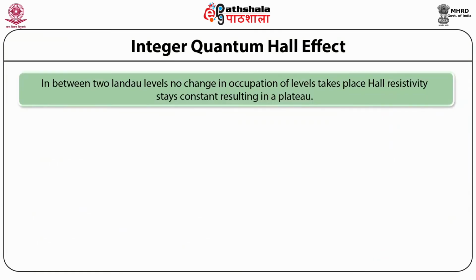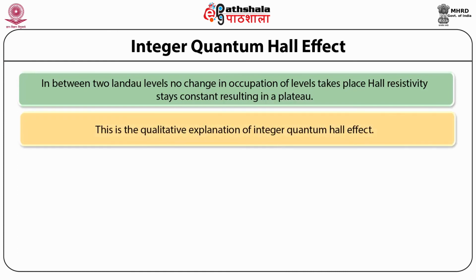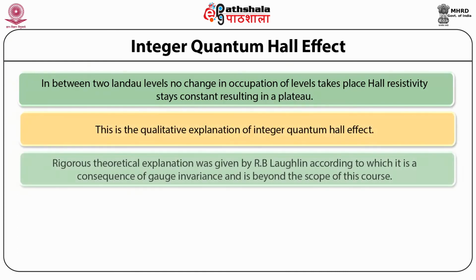In between two Landau levels, no change in occupation of levels takes place. Hall resistivity stays constant, resulting in a plateau. This is the qualitative explanation of the integer quantum Hall effect. A rigorous theoretical explanation was given by R.B. Laughlin, according to which it is a consequence of gauge invariance and is beyond the scope of this course.